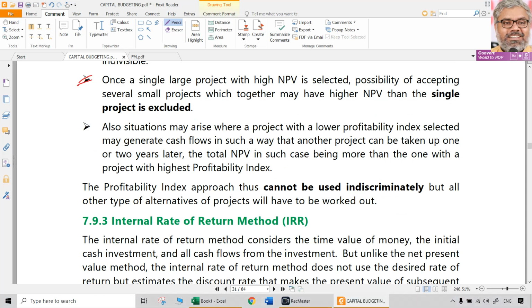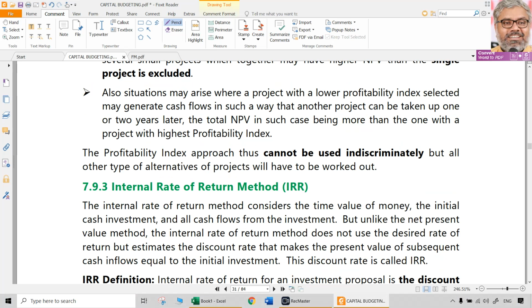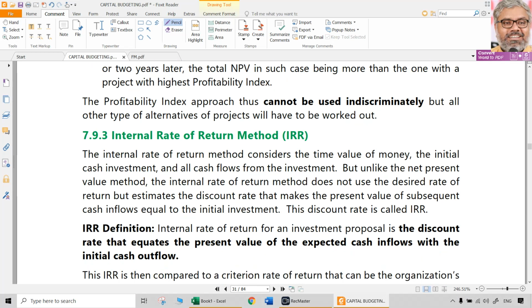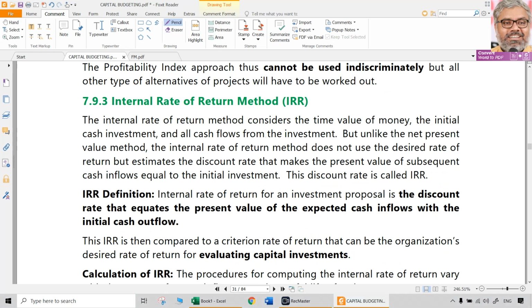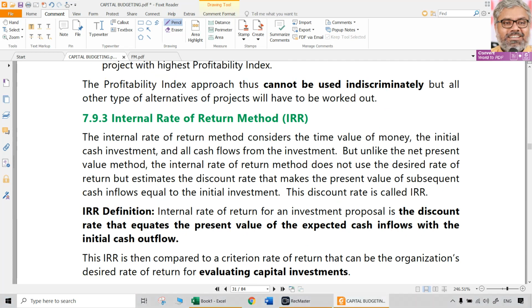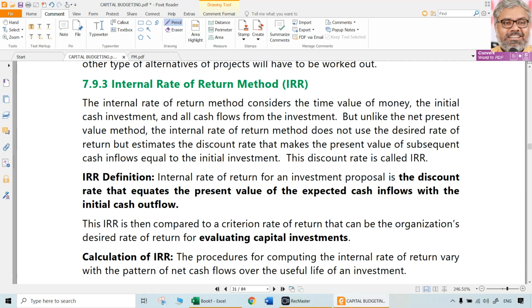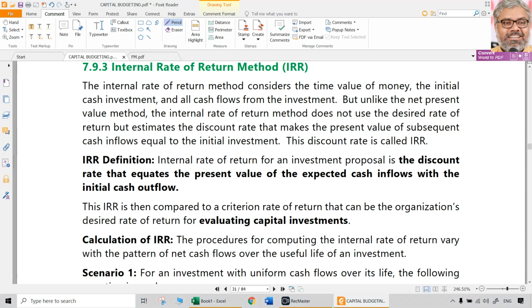And sometimes it so happens that when the larger NPV type of project is selected, we may have to forego a lot of small projects which may together have higher NPV than the single project. So in that case, that single project may be excluded if profitability index is used. All of these situations can result in limitations. Again, limitations are not something to be focused on much, because they will drag down the actual advantages or the real usefulness of any of the techniques. Only for the sake of showing the other side of the coin, we don't have to look at that.